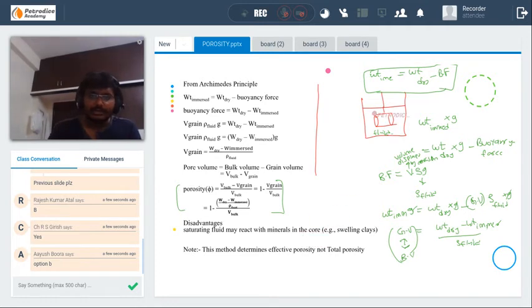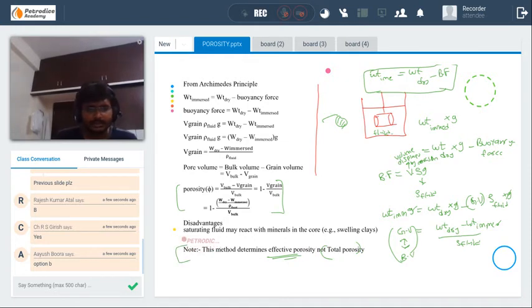And the isolated pores are not affected by the fluid, since only the connected pore space is occupied by the water in the beaker. Okay, so here also we find effective porosity, not total porosity. So try to remember that.